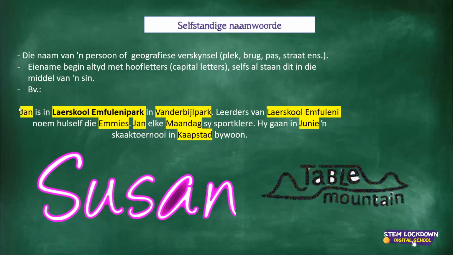So Jan is a name of a person, so it must have a capital letter. Laerskool Mfuleni Park is a primary school in the town Vanderbijlpark, and the children of Laerskool Mfuleni Park call themselves the Emmies. And of course weekdays and months always have capital letters as well. And then of course Kaapstad is also the name of a town. So just a recap, proper nouns refer to people or places and are always written with capital letters.